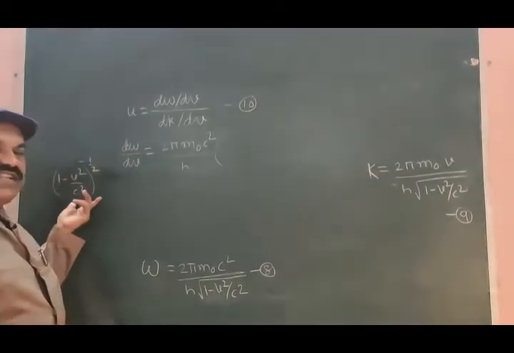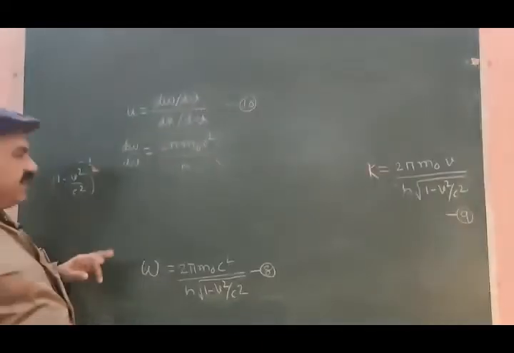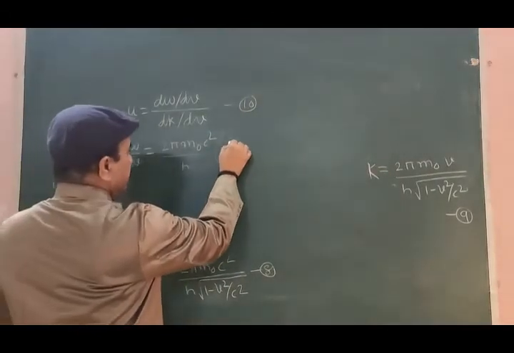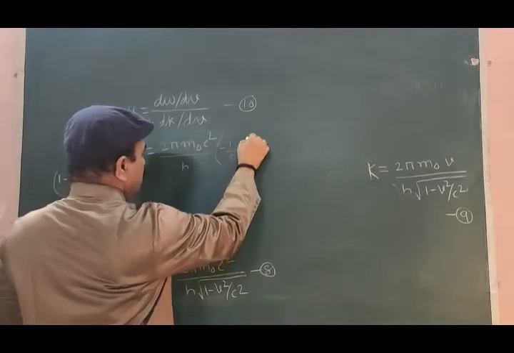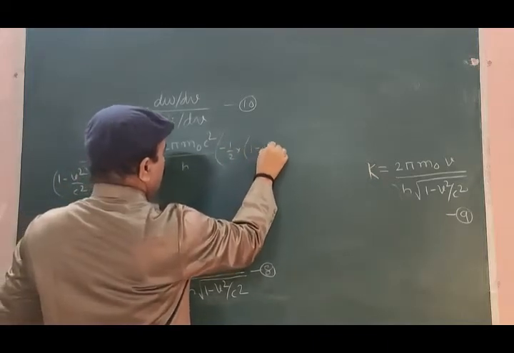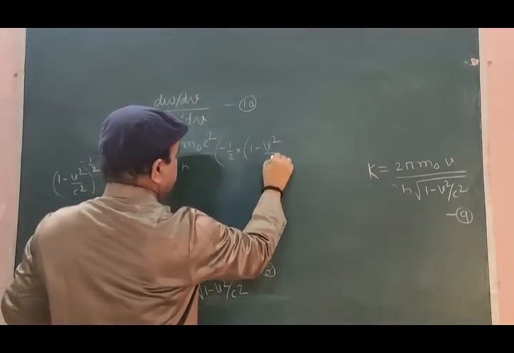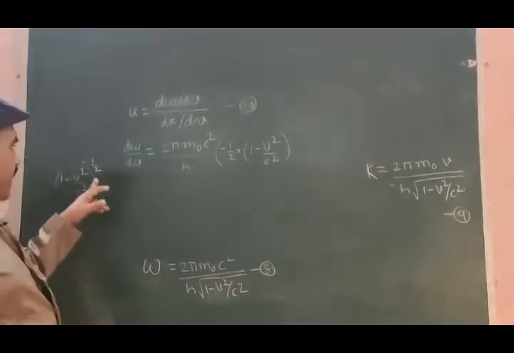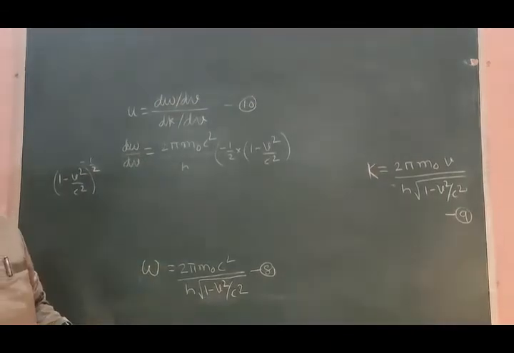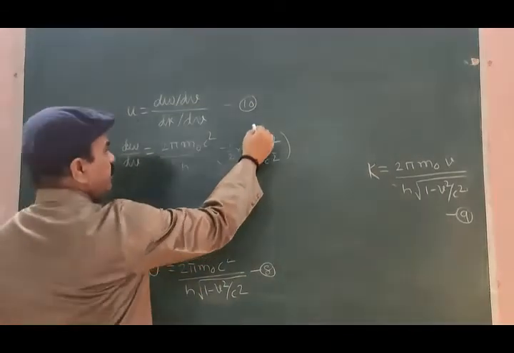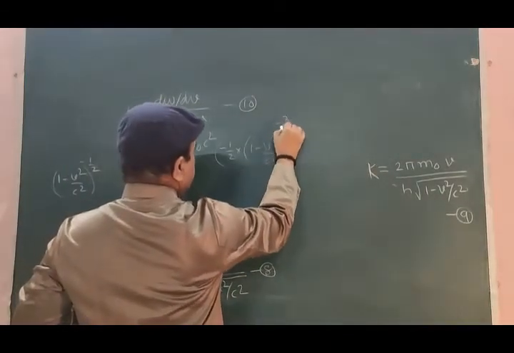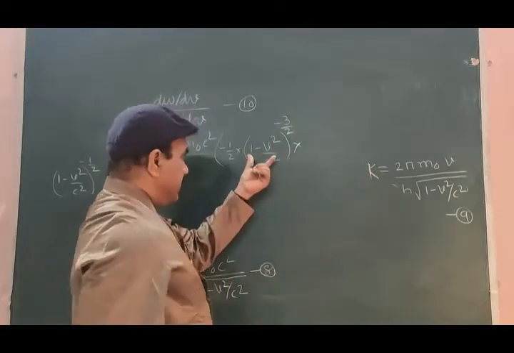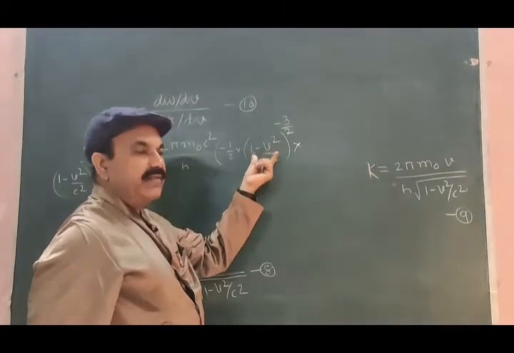Now differentiate this with respect to v: minus 1 by 2 into 1 minus v square by c square bracket to the power minus 1 by 2 minus 1, that is minus 3 by 2, into the differentiation of the bracketed term.